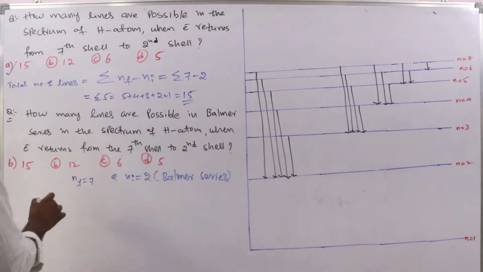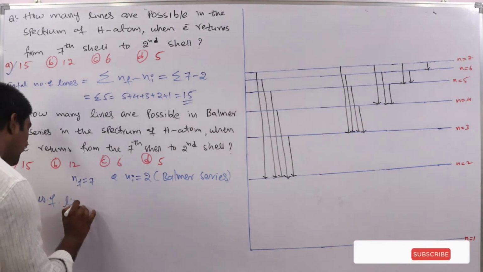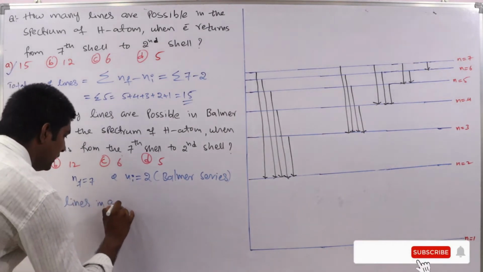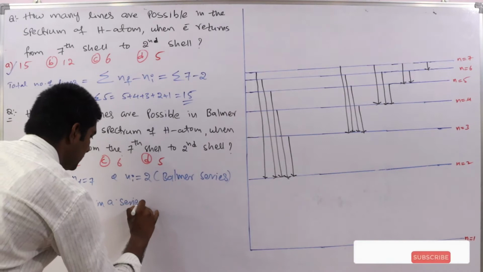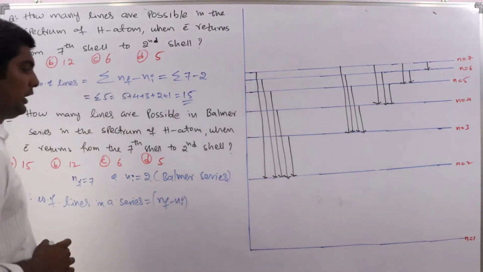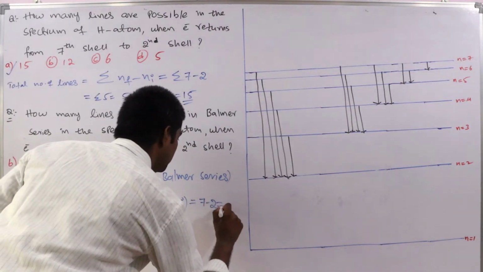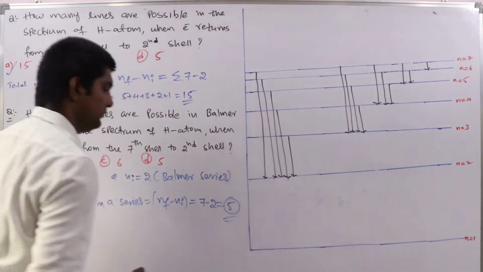Therefore, number of lines in a series is equal to nf minus ni, that is equal to 7 minus 2, so that is 5.